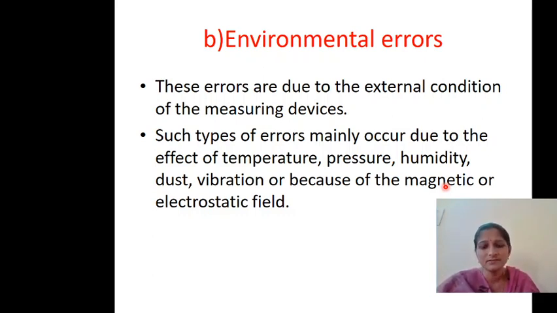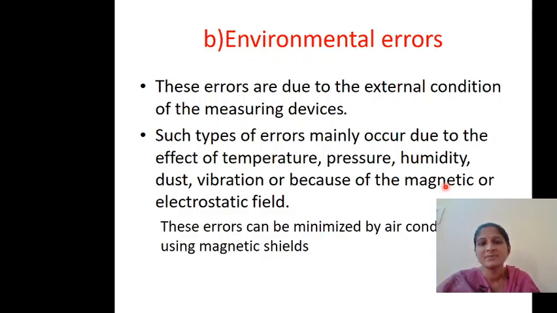So these environmental errors can be minimized by using air conditioning or using magnetic shields. That means if you use air conditioning, in spite of the outside external environmental condition, a certain temperature will be maintained throughout, so the error because of temperature will be reduced.